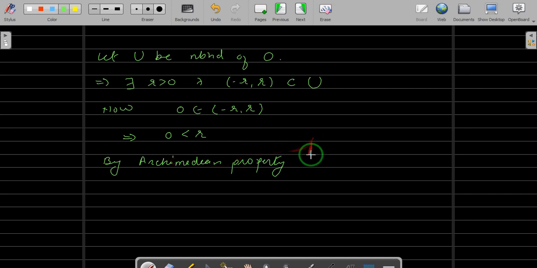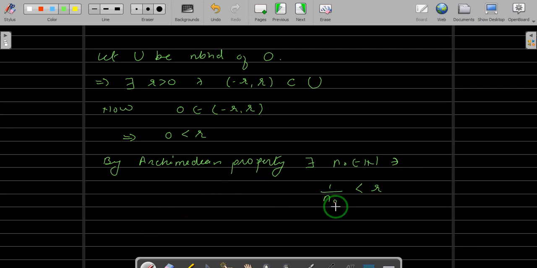So by the Archimedean property, there exists a natural number n naught belongs to N such that 1 upon n naught is less than r. This is one of the forms of the Archimedean property.